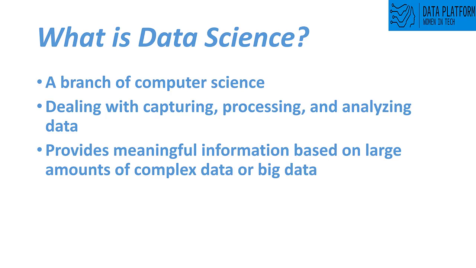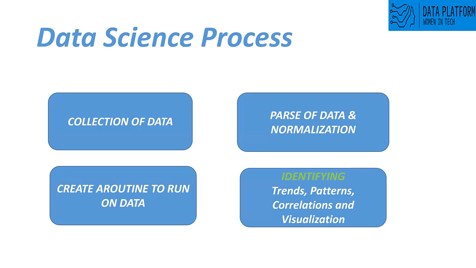Once we do that, it will generate meaningful information from your data. And it's not just a small amount of data; it's a big amount of data, complex data, or big data. So in short, data science gives us meaningful information from data by doing some process. So let's look at the data science process, or the day-to-day job of a data scientist, what they do every day.